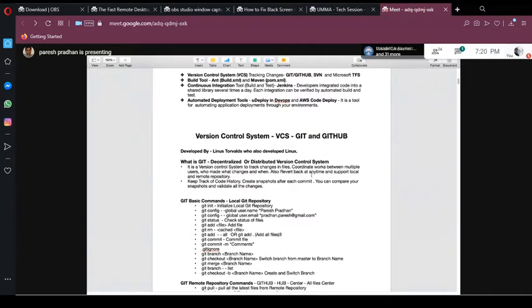So what exactly is Git? As I told before, it's a version control system, and it keeps track of your changes in the files and coordinates work between multiple users. In the real world, in your team there are 20 or 30 people, all working on the same module, maybe different modules, but they can make changes to the same file as well.